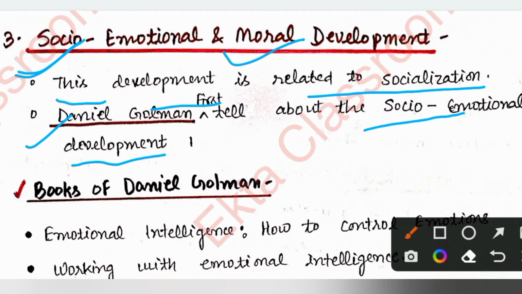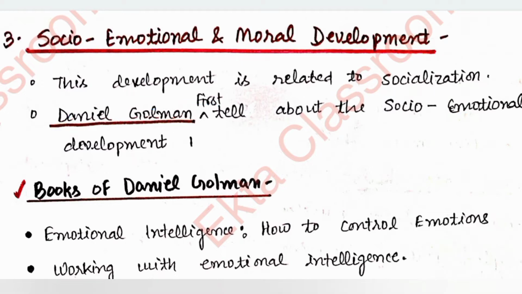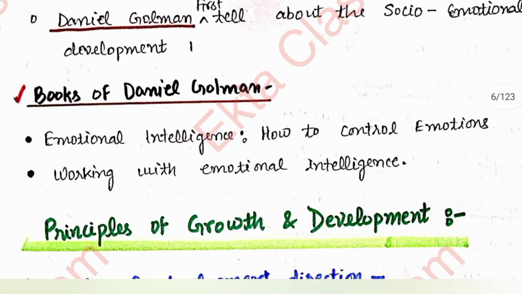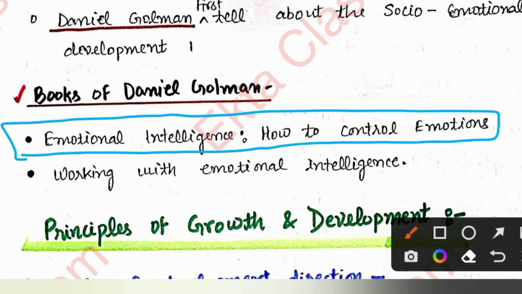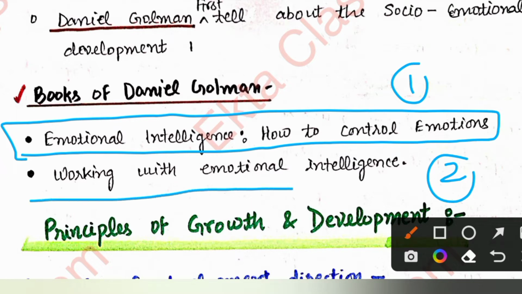Okay, friends. Now, if we talk about the books of Daniel Goleman, it's also important. It can be asked in your exam. Daniel Goleman's books: the first book is Emotional Intelligence and How to Control Emotions. This is the name of the book. Book number 2 is Working with Emotional Intelligence. So okay, it's clear to you.